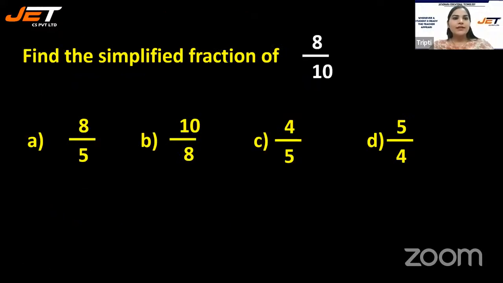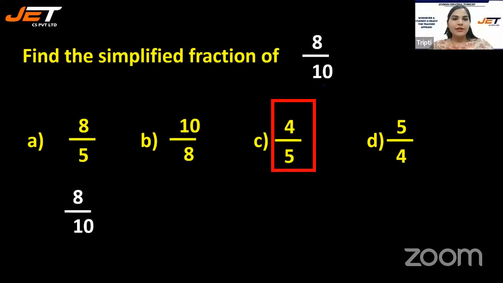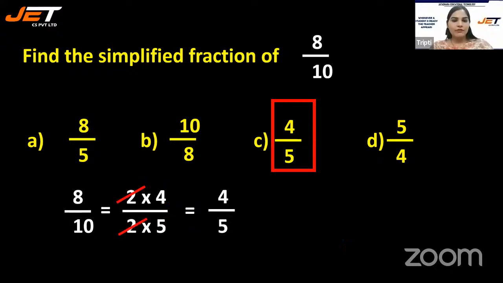All right. Now let's find the simplified fraction of 8/10. You need to simplify, put it to its lowest term. See, 8/10 can be written as 4/5 because 2 times 4 is 8, 2 times 5 is 10, 2 cancel, 4/5 is what you have got.